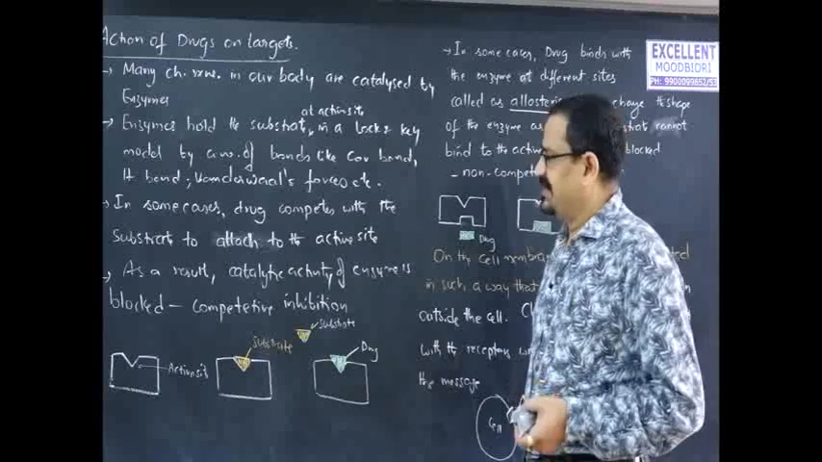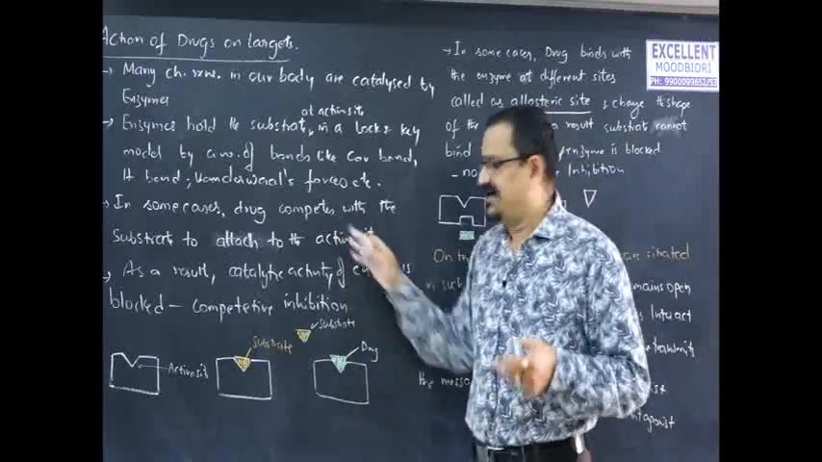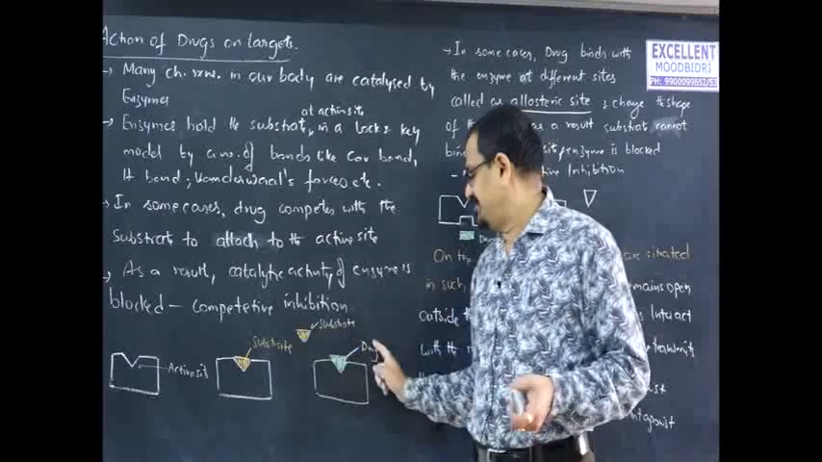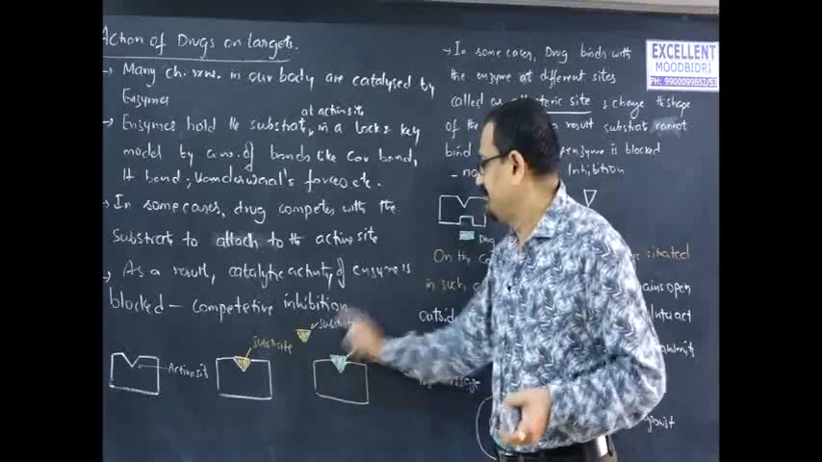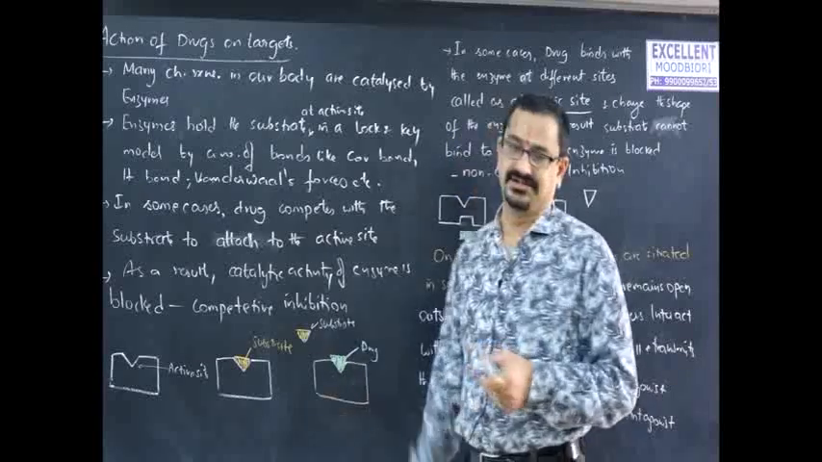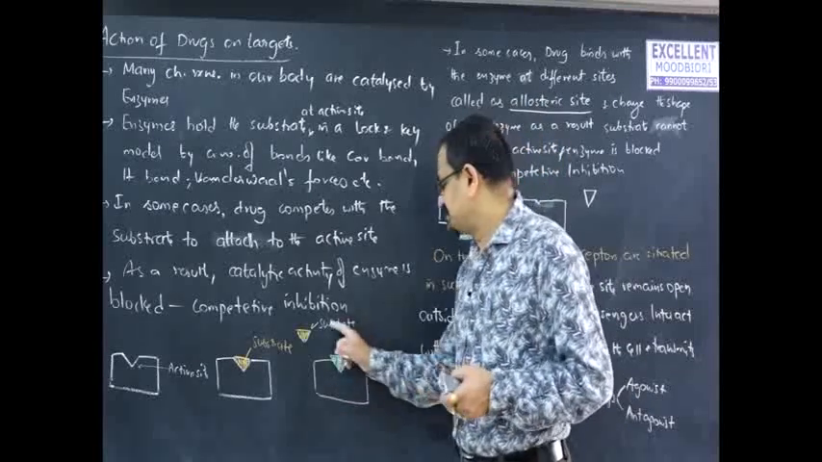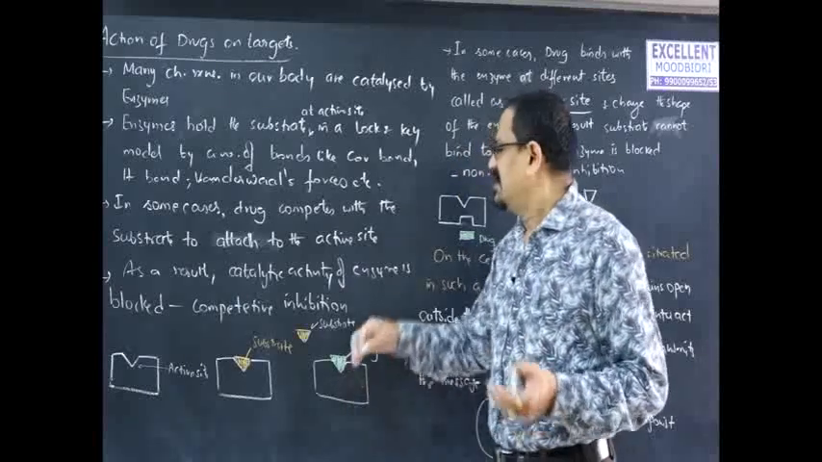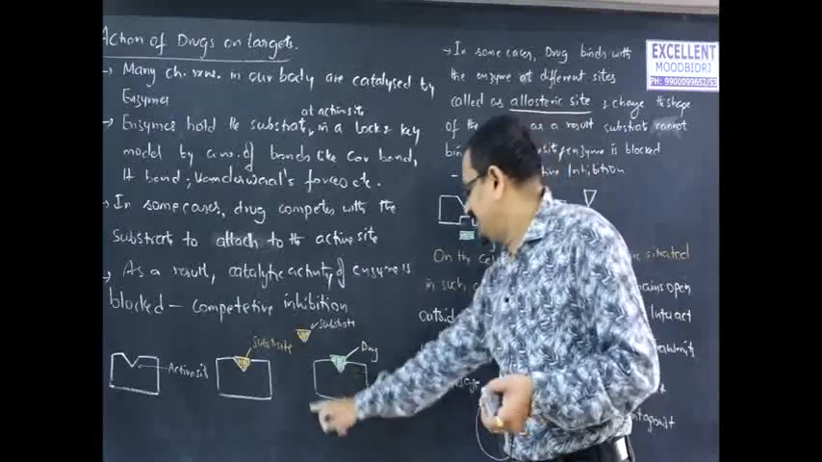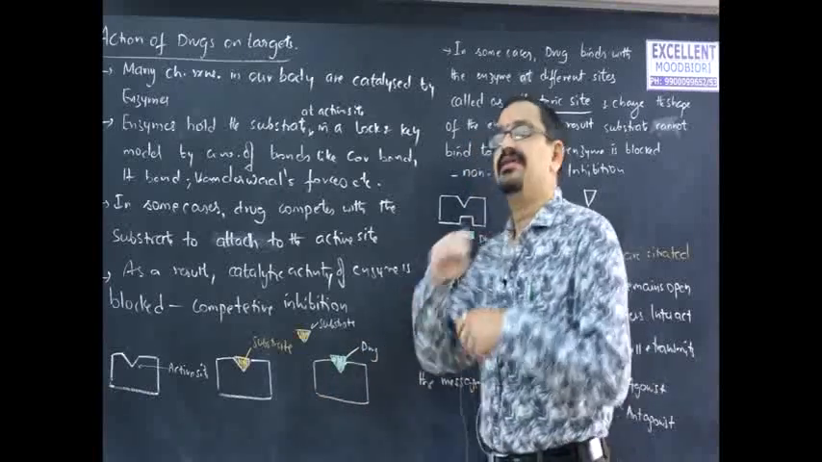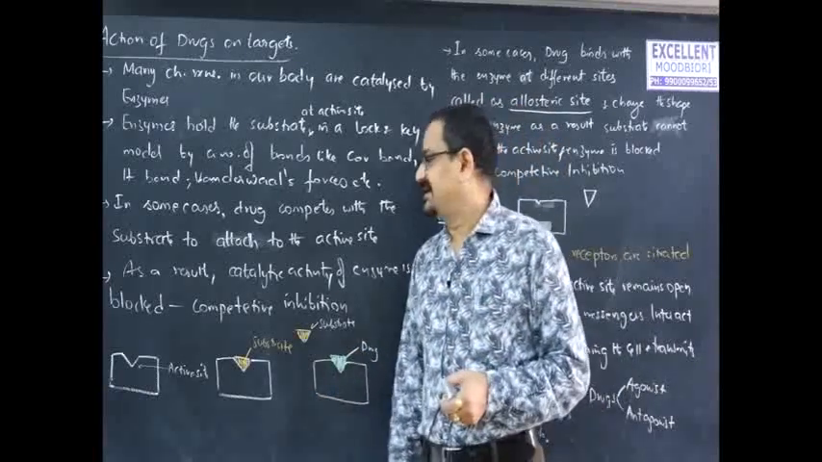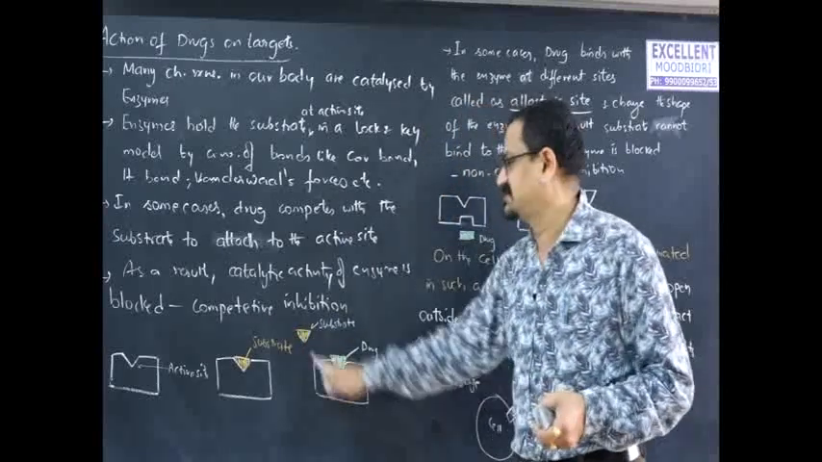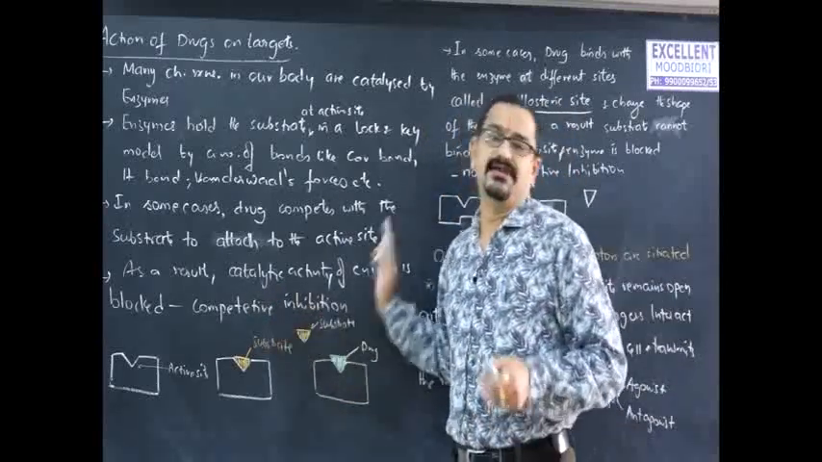In some cases when a drug is taken, the drug competes with the substrate to attach to the active site of an enzyme. As a result, the catalytic activity of the enzyme will be blocked. This type of inhibition of catalytic activity of an enzyme is called competitive inhibition.